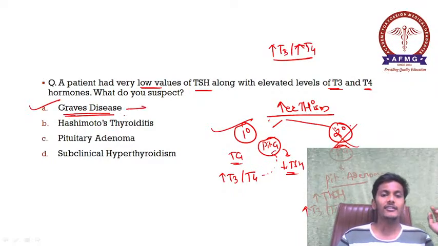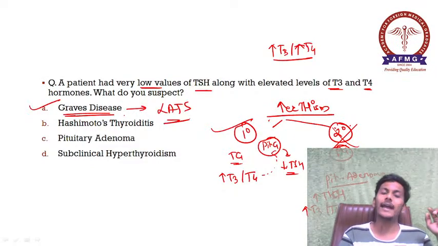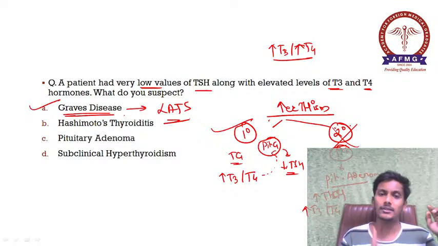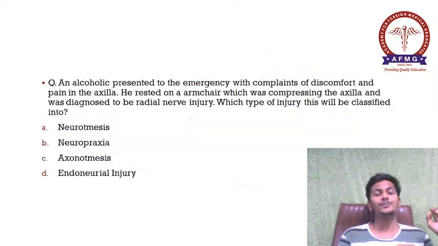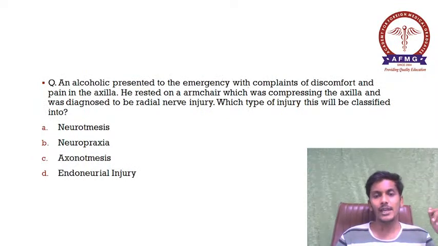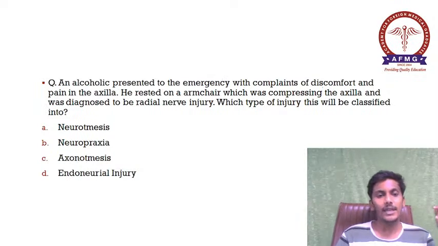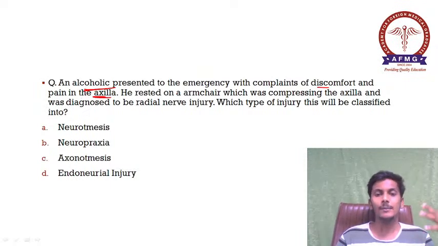Remember this. In Graves' disease, which are the antibodies which are formed? Please remember, those are your LATs, that is your long acting thyroid stimulating antibodies, which are formed in cases of Graves' disease. Moving further, your next question. An alcoholic presented to the emergency with complaints of discomfort and pain in the axilla. He rested on an armchair which was compressing the axilla and was diagnosed to be a radial nerve injury.